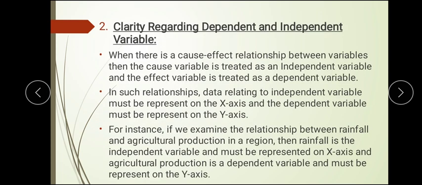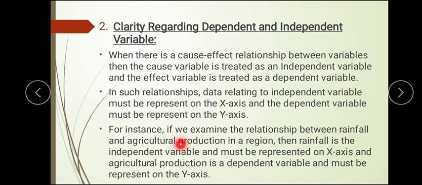Then comes clarity regarding dependent and independent variables. You have to remember the cause and effect relationship, as we have studied in demand and price. We have to remember which is an independent variable and which is a dependent variable. Here it is taken upon rainfall. All the independent variables should be taken on the x-axis and the dependent variable should be taken on the y-axis.